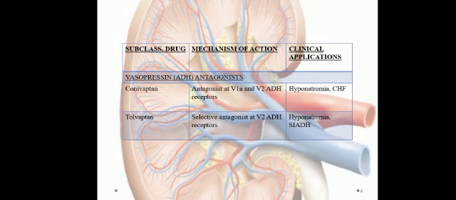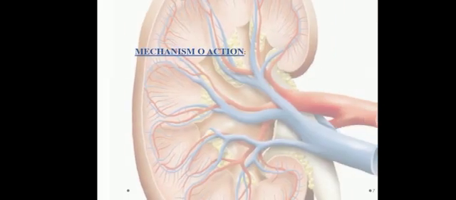Now we have the last class, vasopressin ADH antagonists. The drugs include conivaptan and tolvaptan. Conivaptan is an antagonist at V1A and V2 ADH receptors, while tolvaptan is a selective antagonist at V2 ADH receptors, and both are indicated in hyponatremia, while tolvaptan can also be used in SIADH.